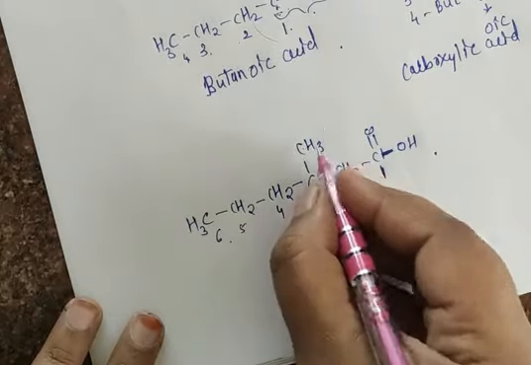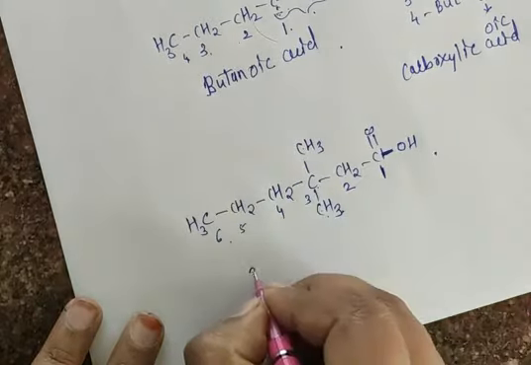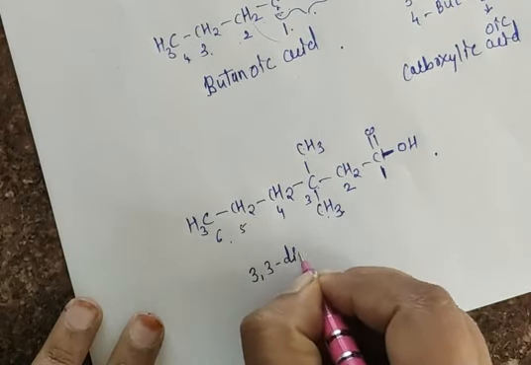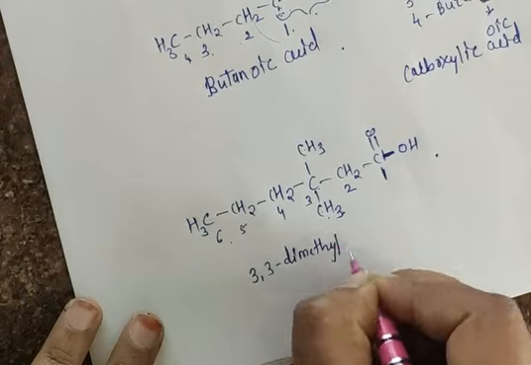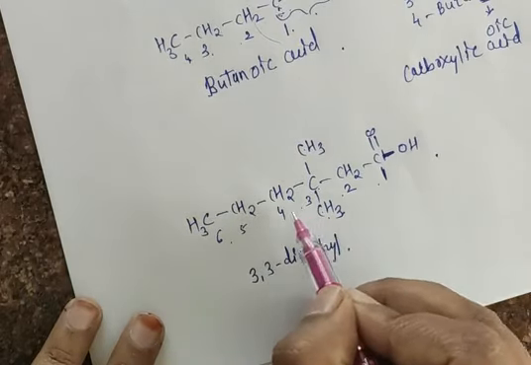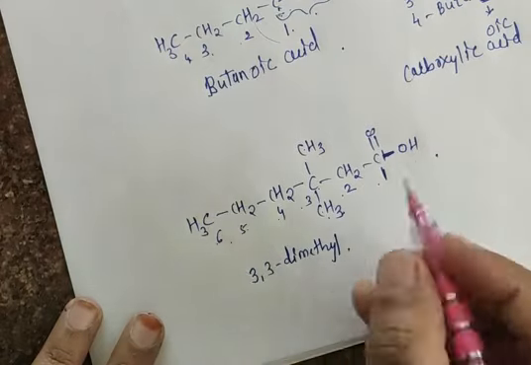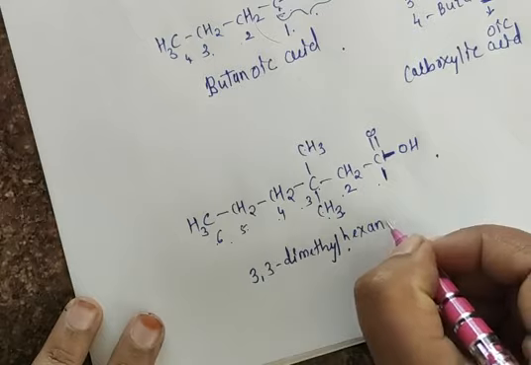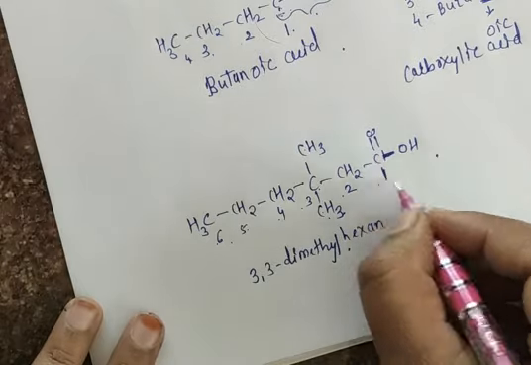Yes or no? So all of you know that if there are 2 methyl groups, you have to write 3, 3, 2 times. 2 means we have here dimethyl. Now, how many carbon atoms in a straight chain? 1, 2, 3, 4, 5, 6. 6 means hexane. Yes. When I write here E, this E will be replaced with OIC acid, because we have